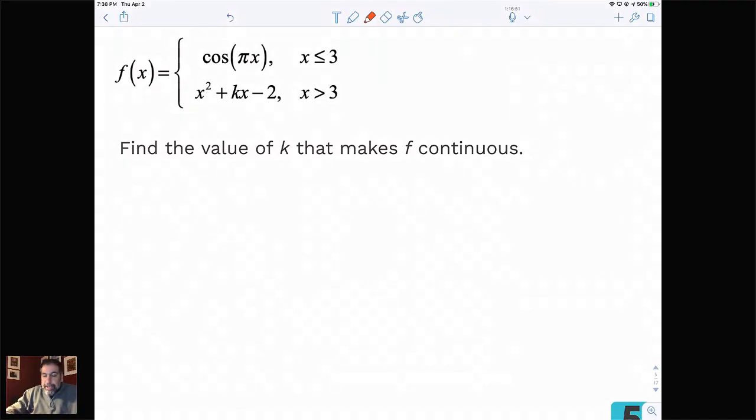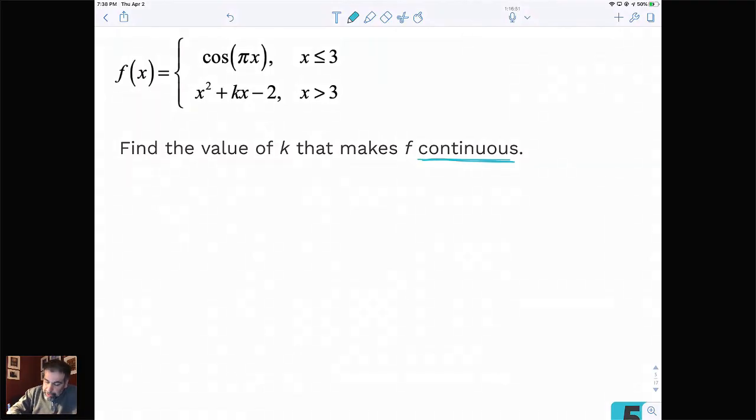This example is a twist on the last example, okay? In this problem, we're still looking at this. We are still seeing this word continuous down here. And as long as the word is continuous, we are talking about that definition where the left limit has to equal the right limit, has to equal the function.